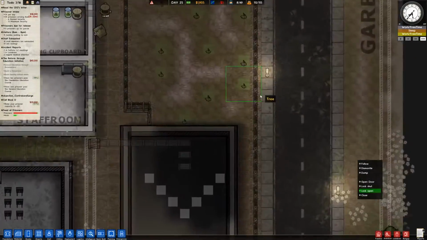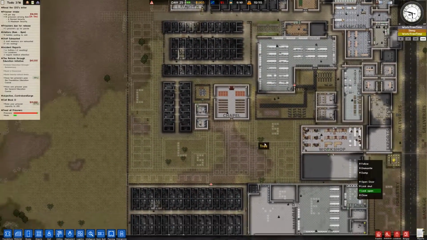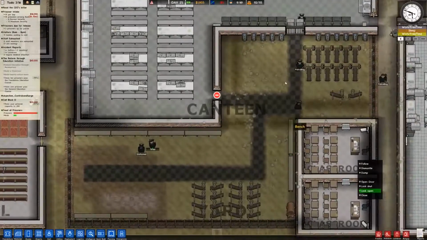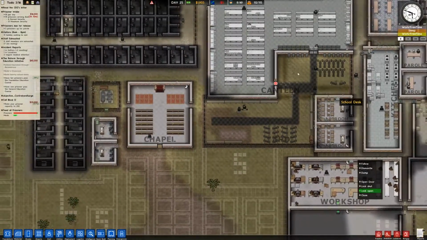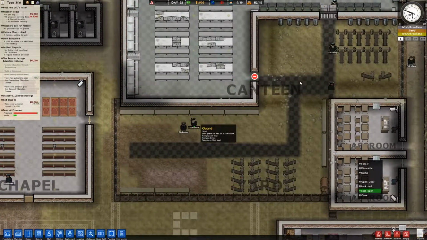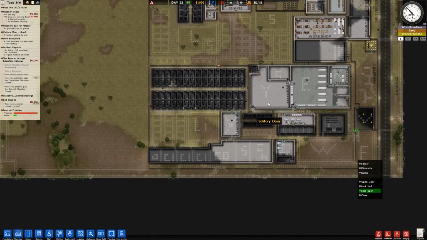And eventually we'll have a perimeter wall and all that stuff. But again, I need the money. I need a budget in order to be able to do that. I haven't decided what I want to do with this yard yet. There's kind of like two sections to this yard, and I'm not sure how to organize this. It looks terrible right now. I'm going to have to figure that out. Cosmetically, I do care about looks somewhat.